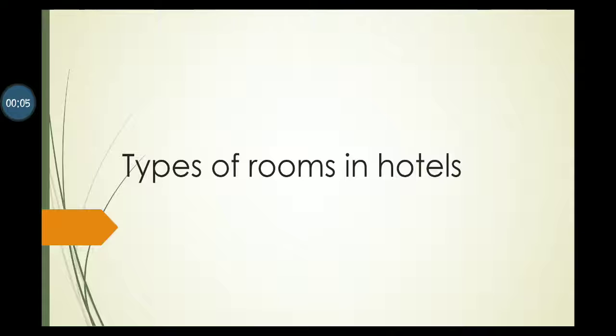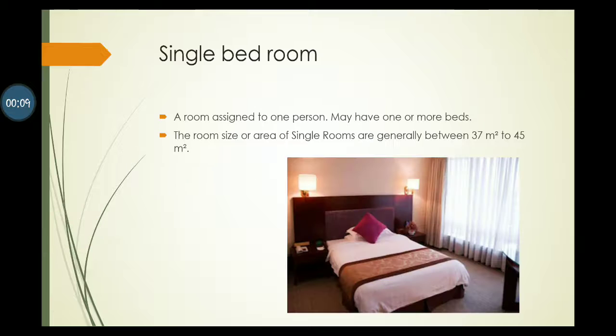Today we are going to talk about in this video types of rooms in hotels. The first category of room is single bedroom, a room assigned to one person, may have one or more beds. The room size or area of single rooms is generally between 37 square meters to 45 square meters.